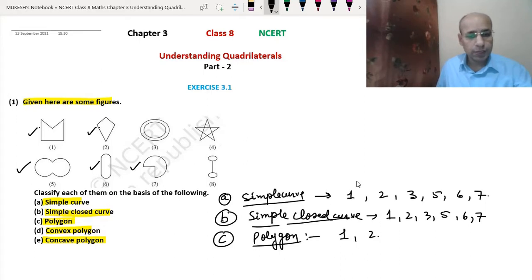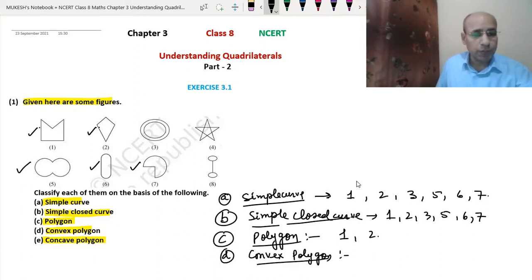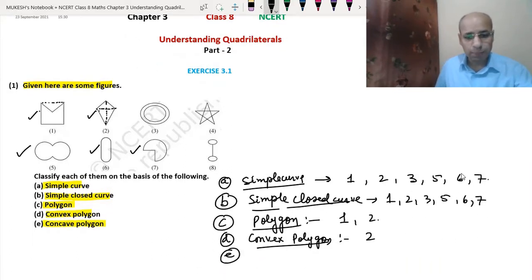D, we have the convex polygon. A convex polygon means all the points should be outside. Here we have one point inside, which means if we draw a diagonal like this, one diagonal will come into the exterior. So this is not a convex polygon. Here in the second, yes, both the diagonals are coming in the interior. So the convex polygon is 2, because we have only 2 polygons here, so only the second is the convex polygon. Now we need to know the concave polygon.